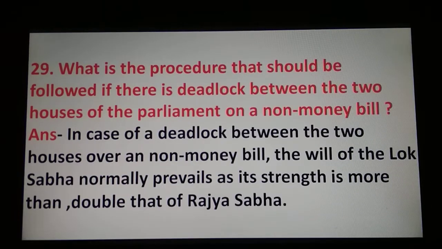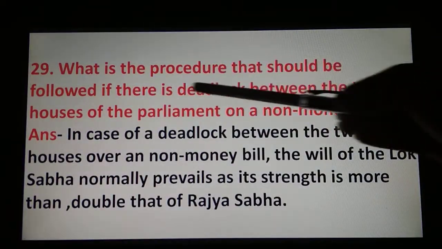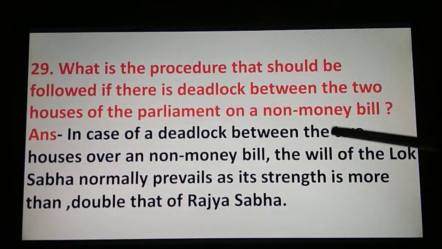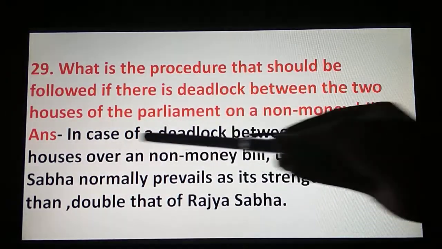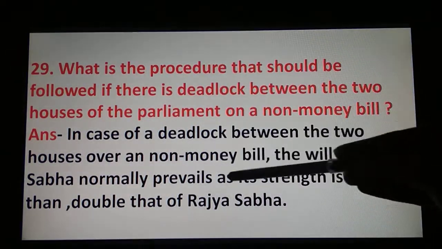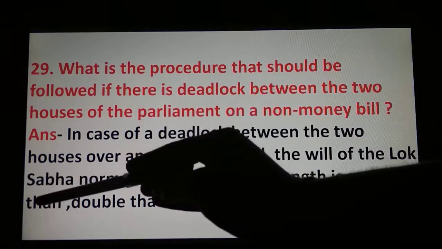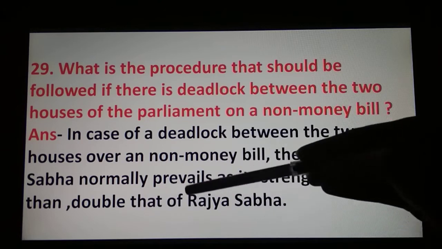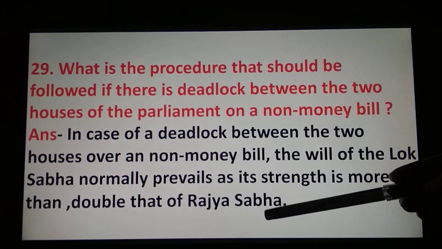Then our 29th question is, what is the procedure that should be followed if there is a deadlock between the two houses of the Parliament on a non-money bill? Answer is, in case of a deadlock between the two houses over a non-money bill, the will of the Lok Sabha normally prevails as its strength is more than double that of Rajya Sabha.